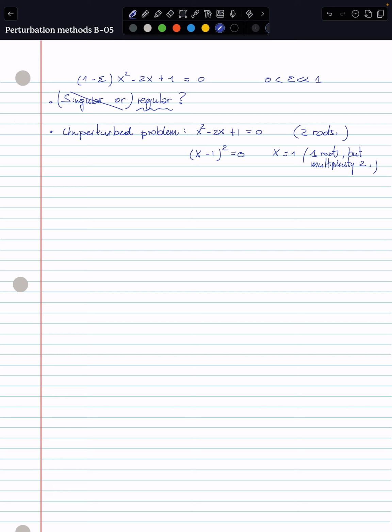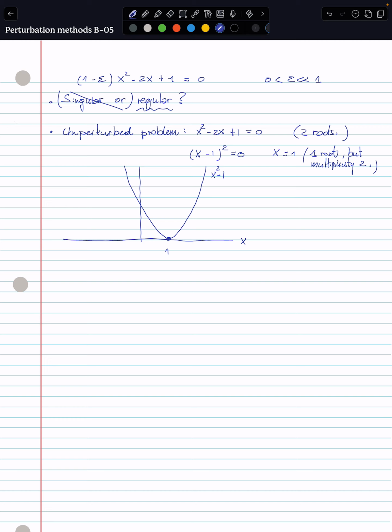Okay, so the problem is not singular in the sense that we had a root coming from infinity exactly as before. All right, probably we can have a look at the problem again in a graphical manner. So if you want to specifically plot x squared minus 1, it looks something like this. This is 1. X squared minus 1. So there is one root.